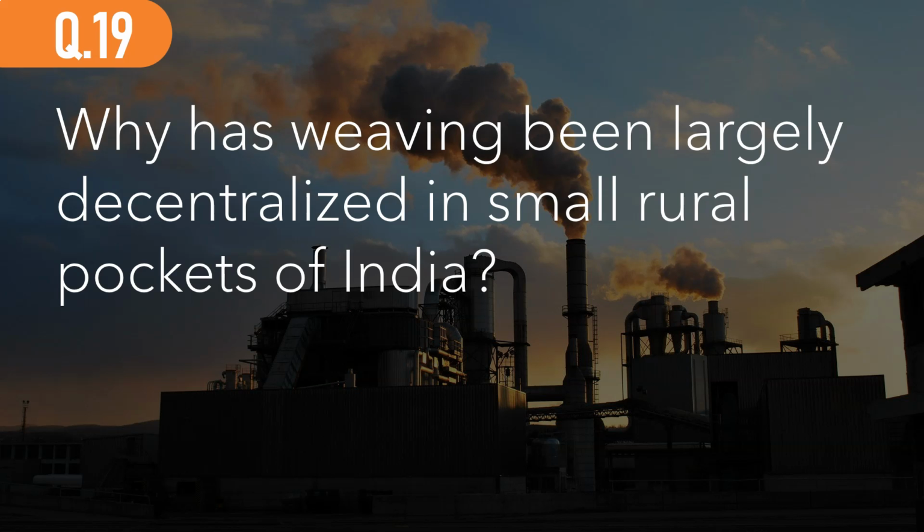So spinning is limited to Maharashtra and Tamil Nadu because these were the early locations of the cotton industry. But weaving has been decentralized because India has widespread talented weavers. They specialize in different techniques and styles, and provide a livelihood to several rural households. It enables women to be financially independent and ultimately provides employment to artisan businesses.